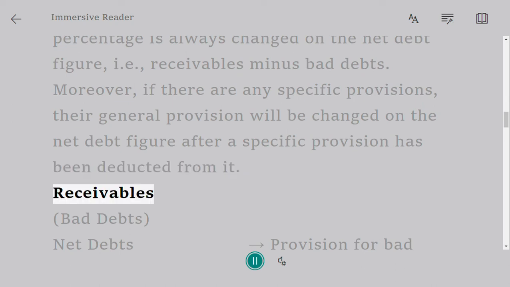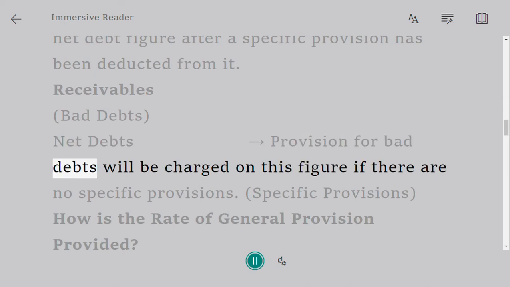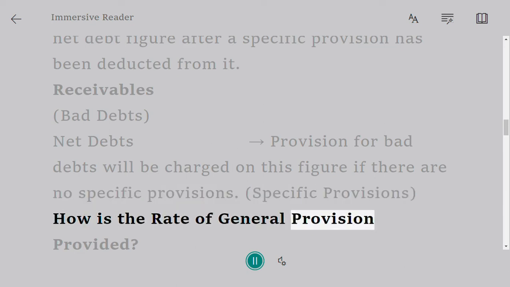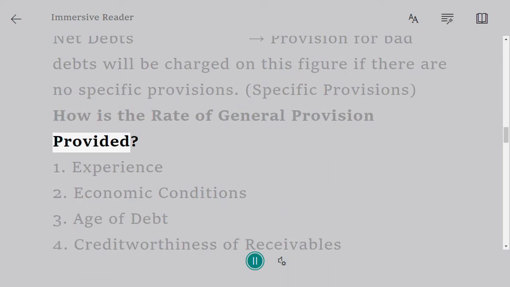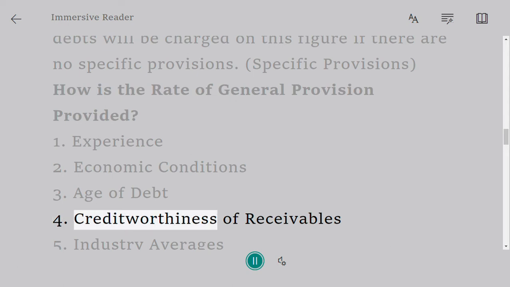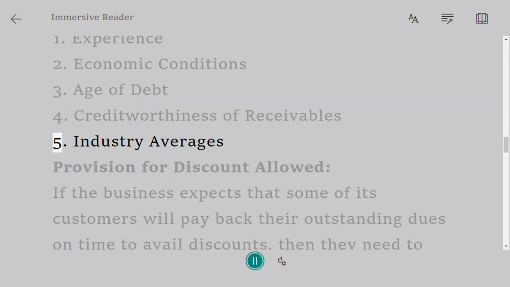Receivables, bad debts, net debts. Provision for bad debts will be charged on this figure if there are no specific provisions. Specific provisions. How is the rate of general provision decided? 1. Experience. 2. Economic conditions. 3. Age of debt. 4. Creditworthiness of receivables. 5. Industry averages.